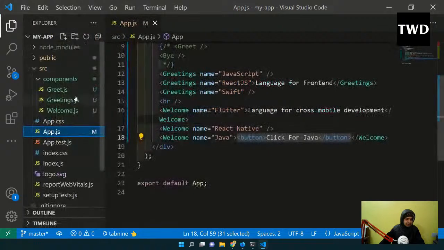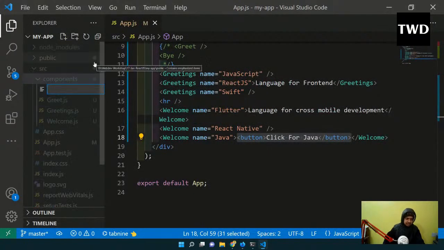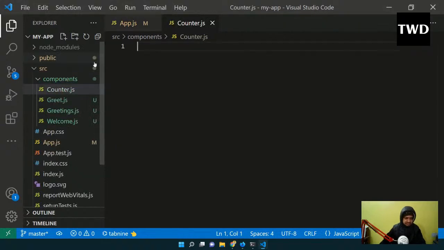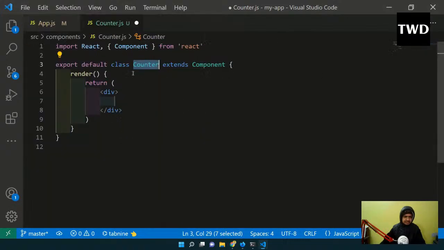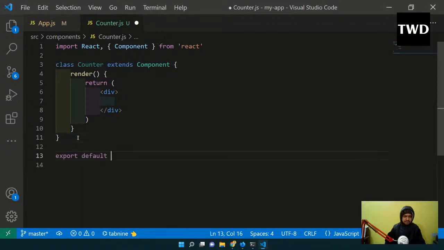For that, I'm going to create a new file known as counter.js, and this will be class based. So I will use the shortcut rcc and export default Counter. Okay, so this is there. Now what is state? State is something which is local, and that state can be changed in a way.